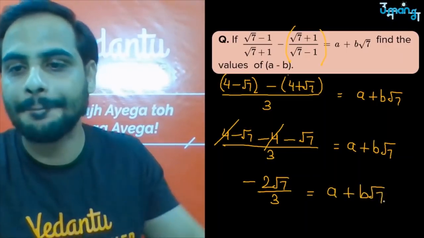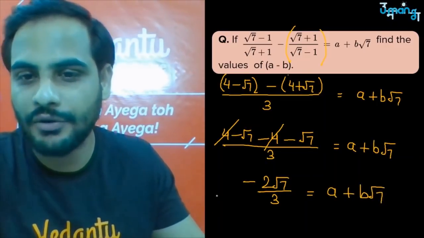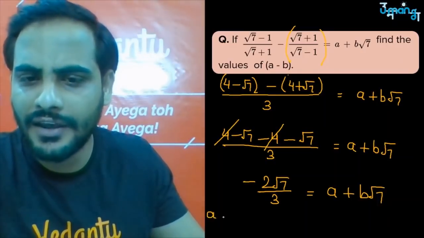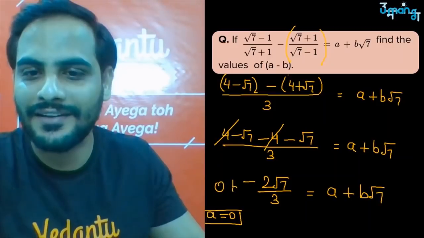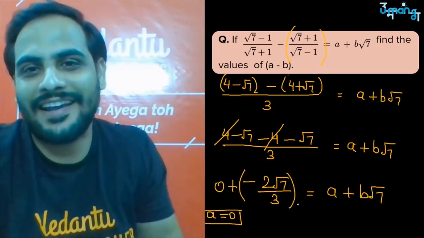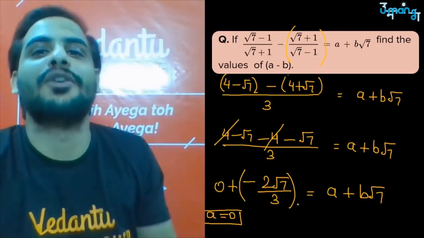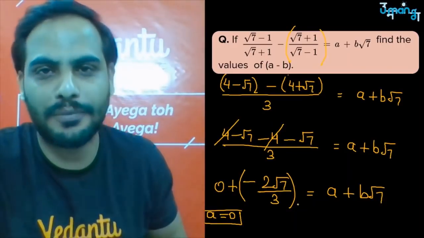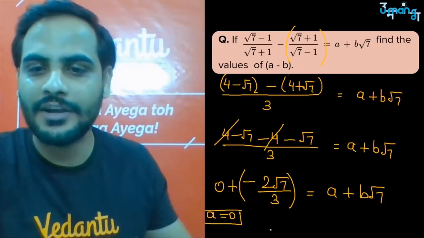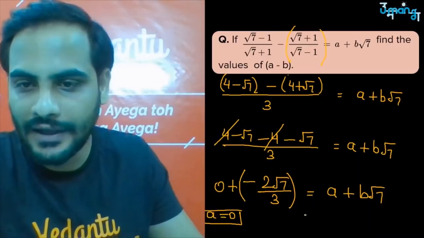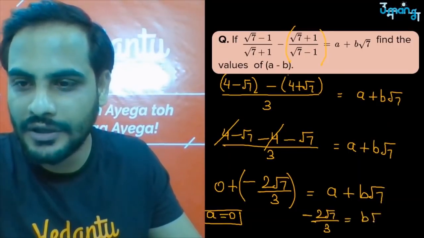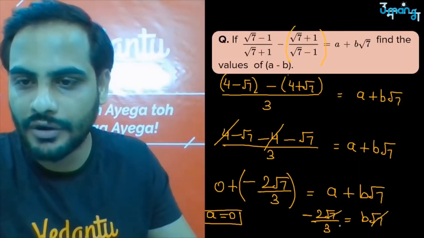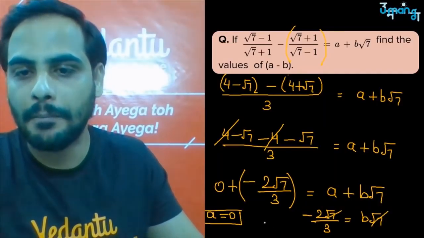Now you will see a is a rational number. Here we do not have any rational number. So I can say a is nothing but equal to 0. And I can always write 0 here, 0 plus this part. Always I can do that. 0 plus anything doesn't change anything. 4 plus 0 is 4 only. So a is equal to 0. And how do you find out b? So I can say minus 2 root 7 by 3 is equal to b root 7. So root 7 and root 7 got cancelled. You got b is equal to minus 2 by 3.